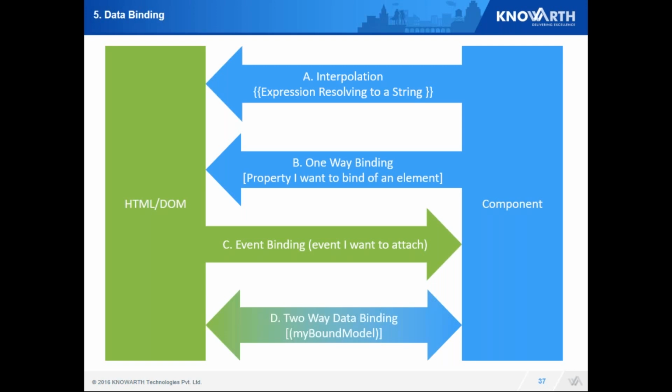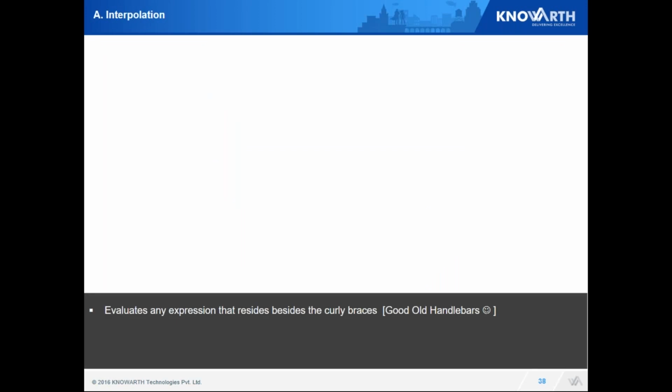Next is two-way binding. Communication between DOM and component constantly comes in my two-way binding. Angular doesn't provide it by default. We use a simple hack, a combination of event and one-way binding to achieve this. Let's start with interpolation. Interpolation is nothing but an expression that gets evaluated in the double curly braces. Or we can say, that's my good old handlebars library. Now this evaluates mathematical expressions too. So if I just say 1 plus 1 in double curly braces, it will give me 2.